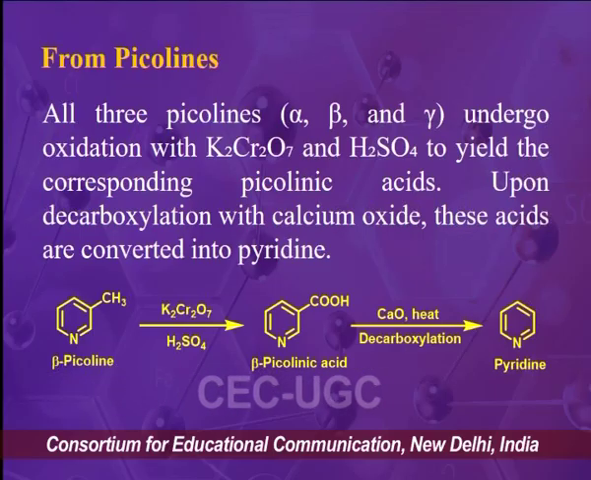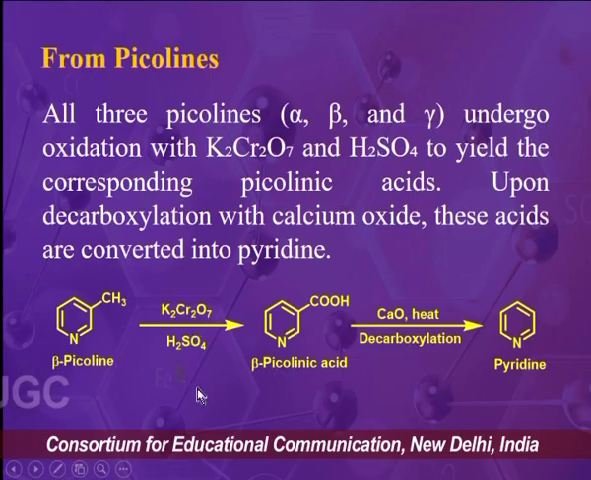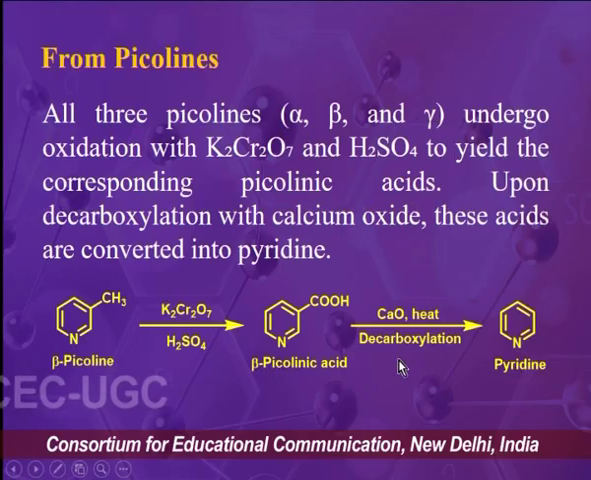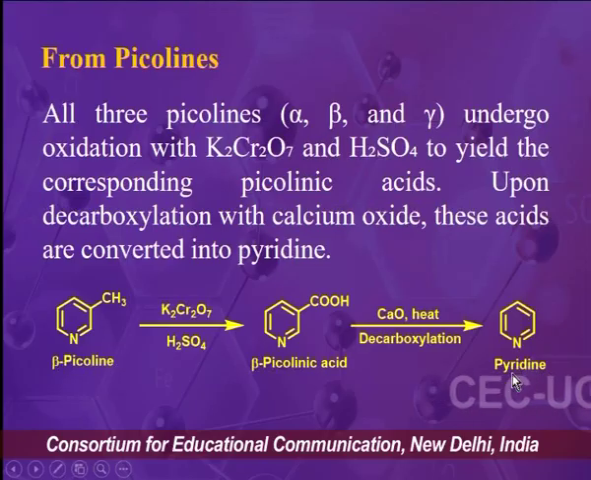So any kind of picoline under oxidation with potassium dichromate in acidic condition will produce picolinic acid, and this picolinic acid on treatment with calcium oxide on heating will undergo decarboxylation reaction. Decarboxylation means there will be elimination of CO2 molecule, and we will get pyridine as the final product.